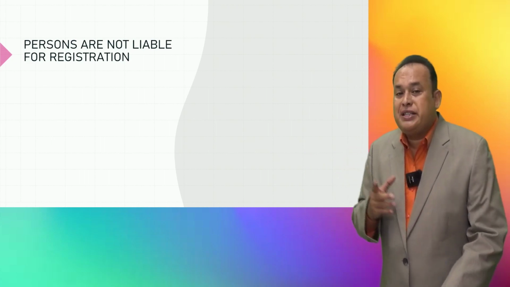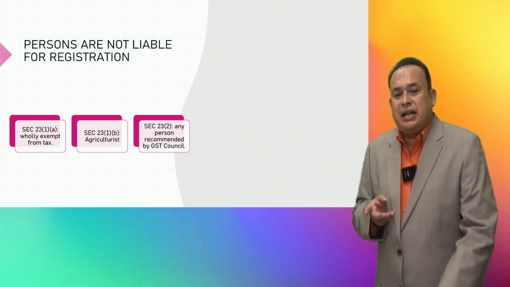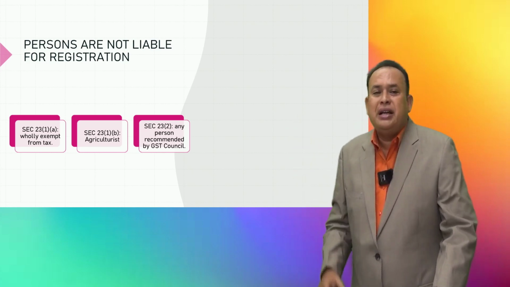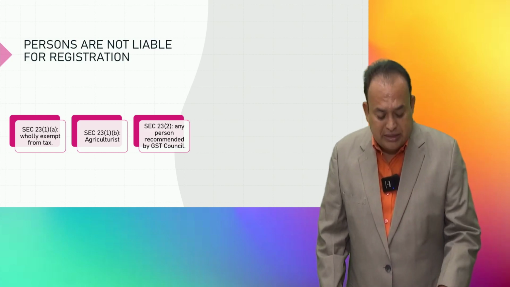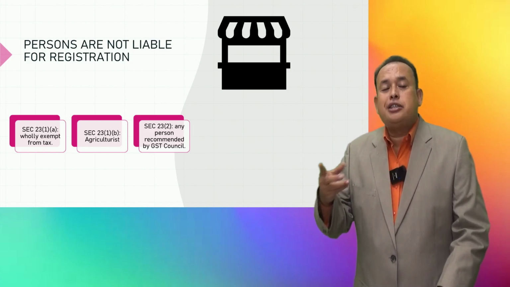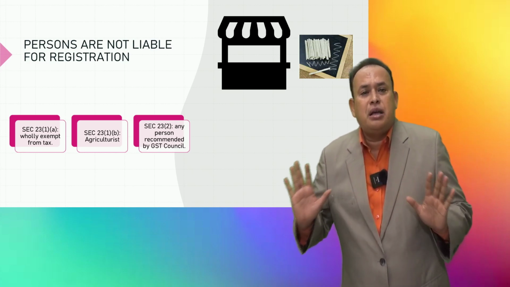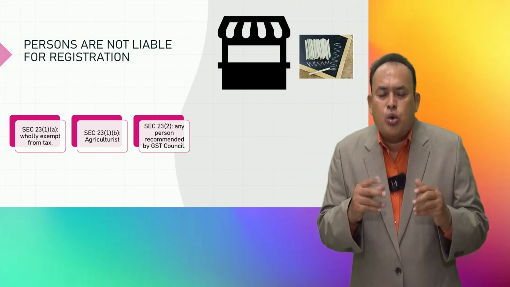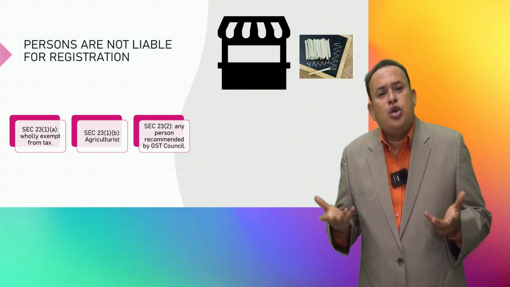If you refer to section 23 subsection 1 clause A, supply wholly exempt from tax. That means I am not liable to pay tax at all because my supplies are exempt supplies. For example, I have a particular shop where I am only selling slate pencils. Slate pencils are nil rate of GST. Nothing else I am selling from my shop, only exempted supplies. The question of payment of GST does not arise. Therefore, having registration is of no use.